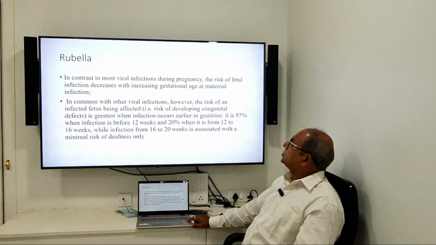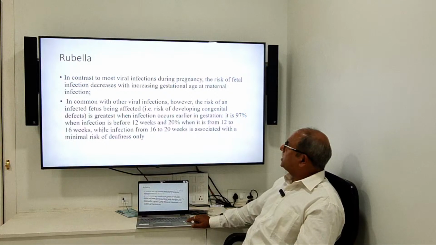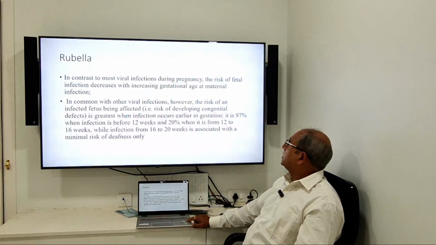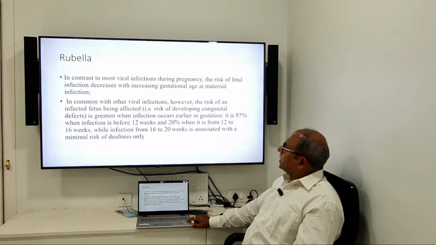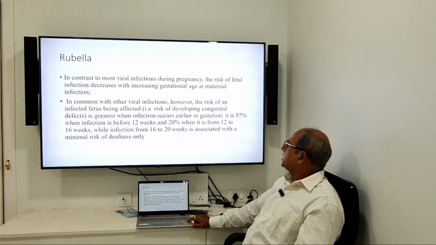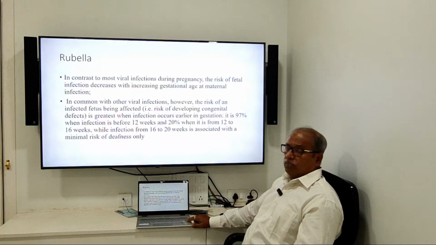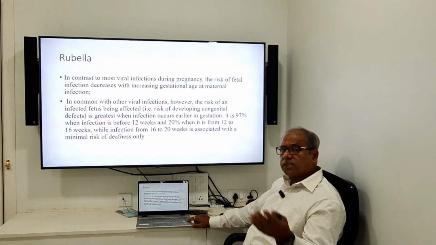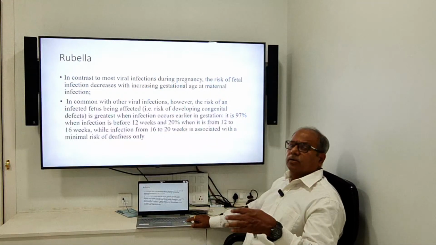in contrast to most viral infection during pregnancy, the risk of fetal infection decreases with increasing gestational age. Very important statement. In common with other viral infection, however, the risk of an infected fetus being affected, risk of developing congenital rubella, is greatest when infection occurs in early pregnancy. So the earlier in pregnancy it is affected by rubella, the more the chances of fetal rubella syndrome.